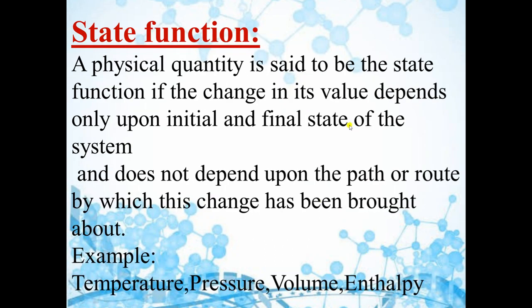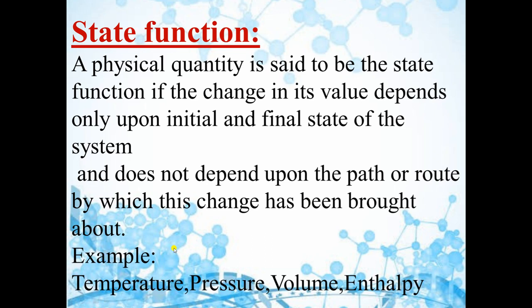Next is state function. A physical quantity is said to be the state function if the change in its value depends only upon initial and final state of the system and does not depend upon the path or route by which the change has been brought about. We will understand this with the help of one example. Suppose there is a person who is standing on a 5-floor building.